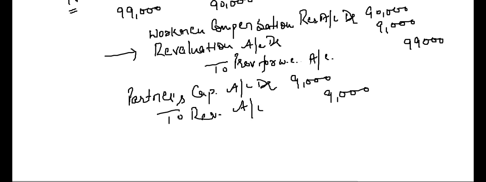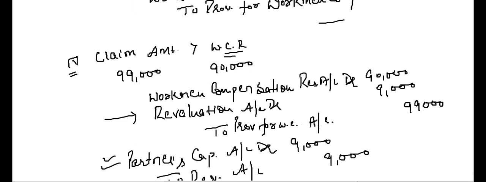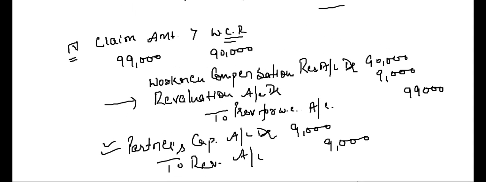To the extent of this 9,000, the partners will get 9,000 profits less. So we will debit the partners capital accounts and we will credit the revaluation account, right? This is a case where the claim on workmen compensation is more than workmen compensation reserve already created.